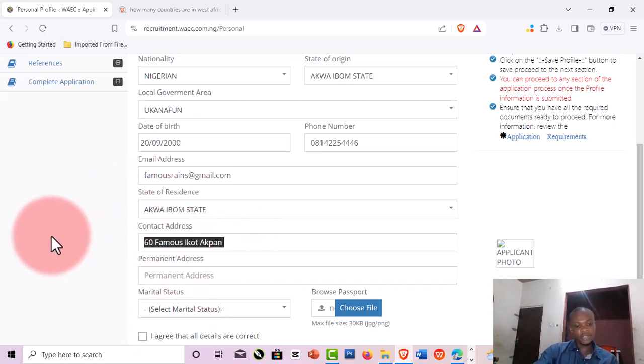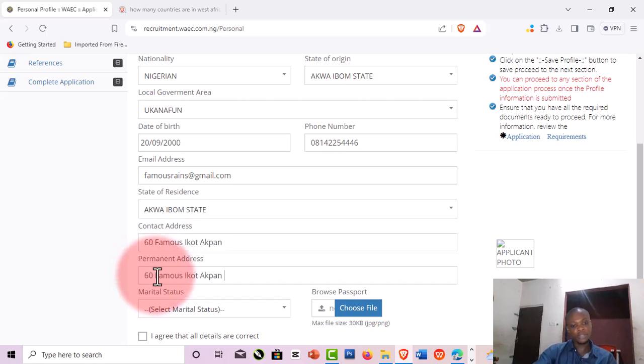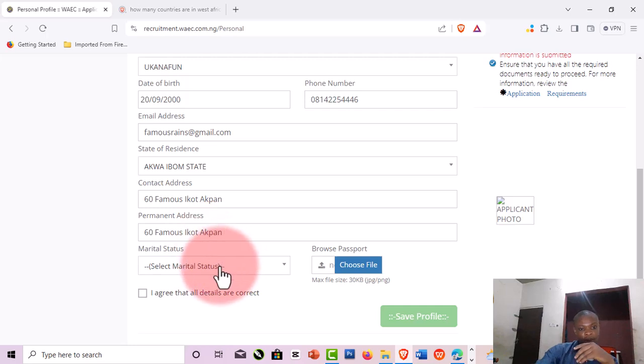And permanent address, the permanent address is the address of where you are from, right? Contact address is your residence address. That is where you are staying, where they can easily come and see you. So the next thing here is marital status. I'm going to use single.